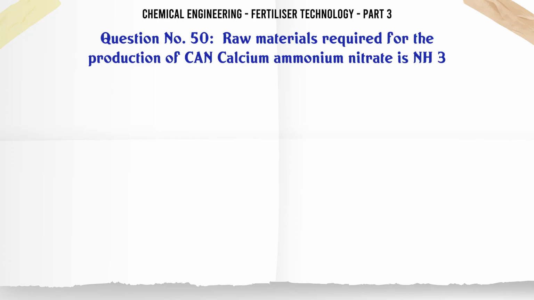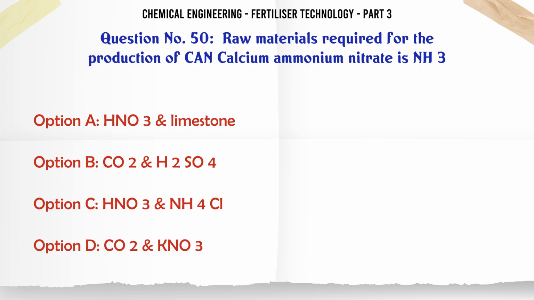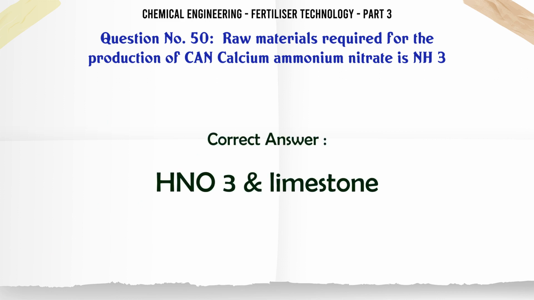Raw materials required for the production of calcium ammonium nitrate are NH3 and A. HNO3, limestone, B. CO2, H2SO4, C. HNO3, NH4Cl, D. CO2, NaNO3. The correct answer is HNO3, limestone.